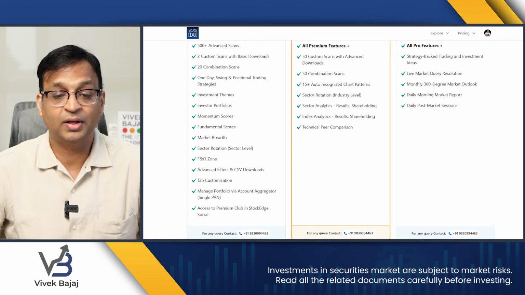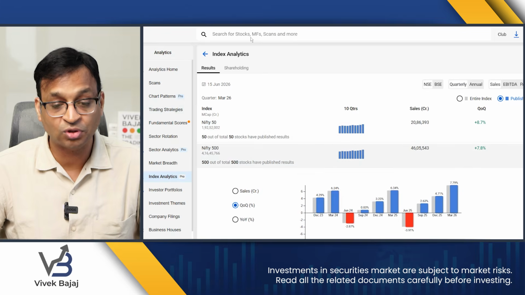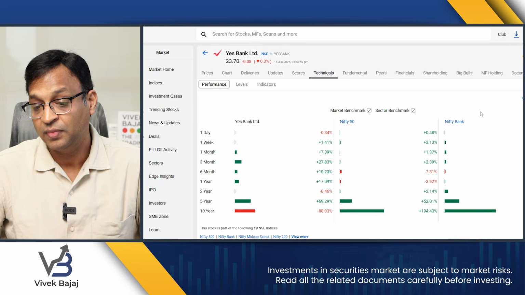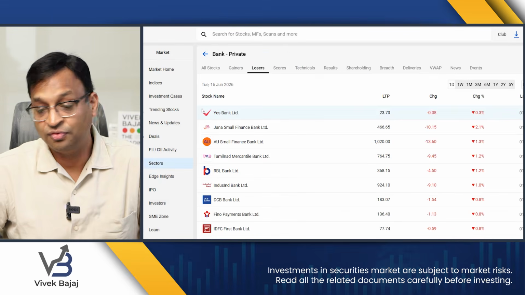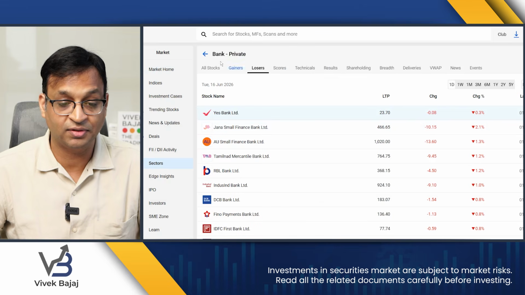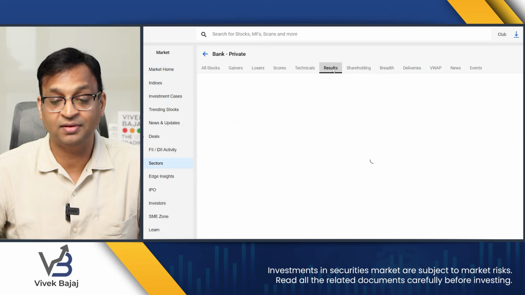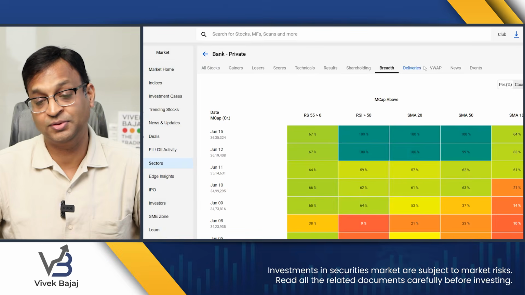And finally, you can see a technical peer comparison. If you go to any particular stock, say Yes Bank, and go to technical, you see there's something called view peers. If you go inside this, the full comprehensive peer comparison of fundamental, technical, result comparison, everything is available to the Pro subscriber.